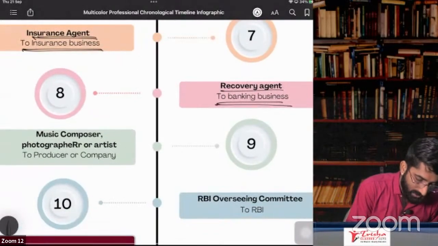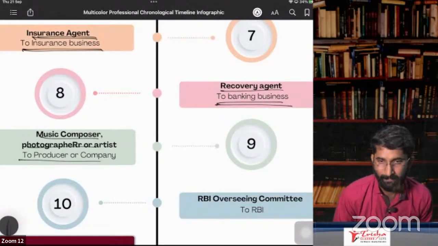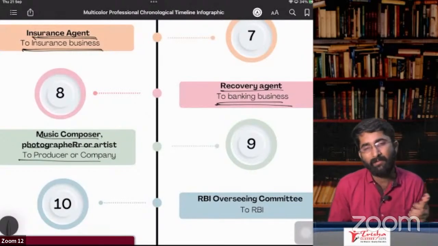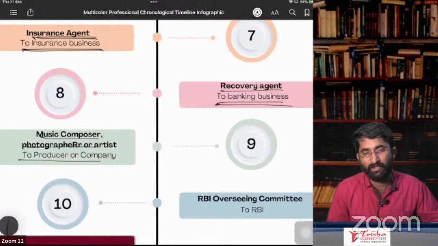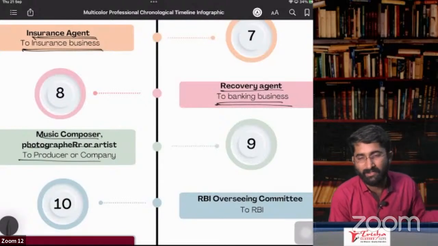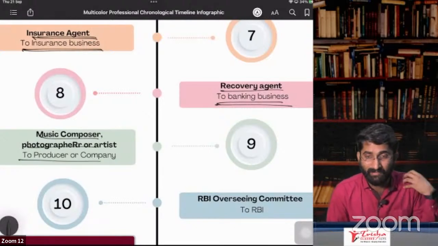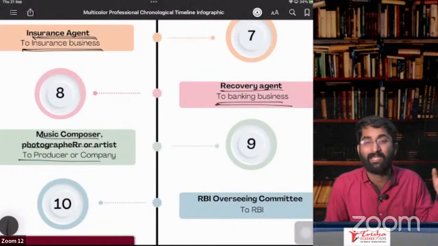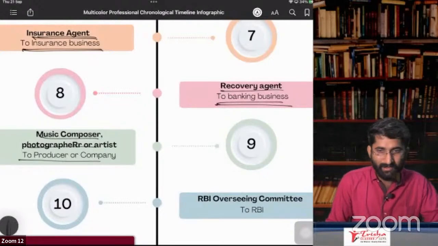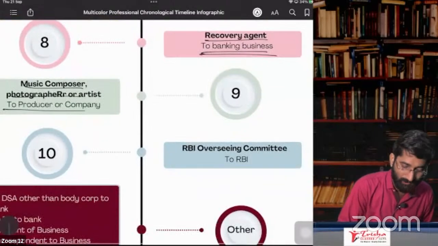Yes. Music composer, photographer or artist to the producer or company. I am a music composer, a photographer, giving my services to Anand Music or T-Series, or I am giving my photographs to Pinterest or somewhere. They are paying me some money. I am the service provider, they are the service recipient. I don't have to take the registration, not required. They have to pay under RCM, to the government. So this is about music composer.